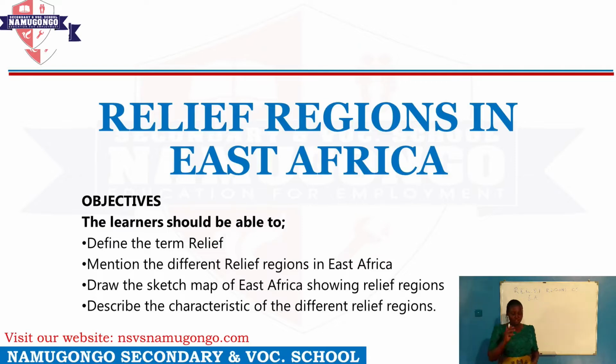And then 2, we should be able to explain the different relief regions of East Africa. And then 3, draw a sketch map of East Africa. And then 4, to describe the characteristics of the different relief regions of East Africa.